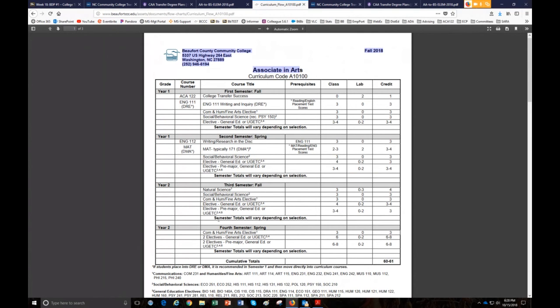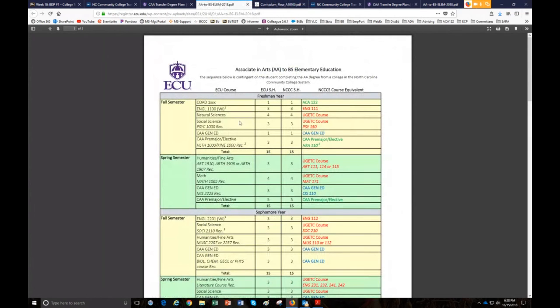But when you're choosing these courses, you want to keep the long-term goal in mind, which is your Bachelor of Science in Elementary Ed. So you're going to be working with your advisor, and your advisor will help you along with this process. But you're going to be using these 2 documents to kill 2 birds with 1 stone.